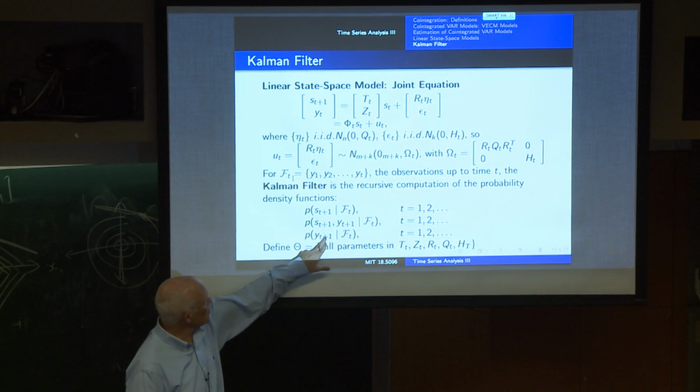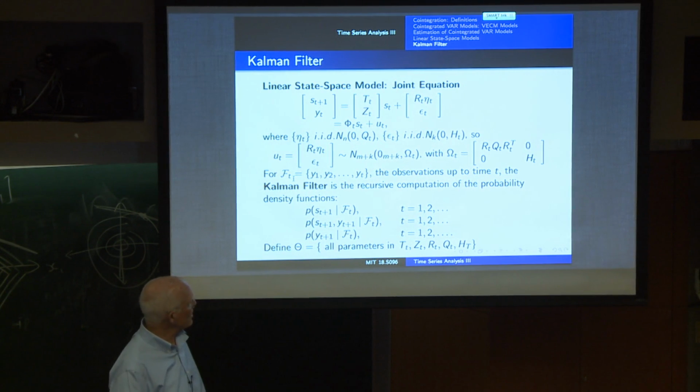And also just the marginal distribution of the next observation given the information up to time t.